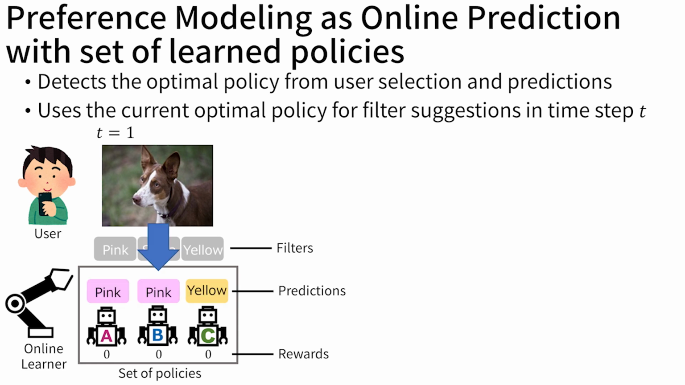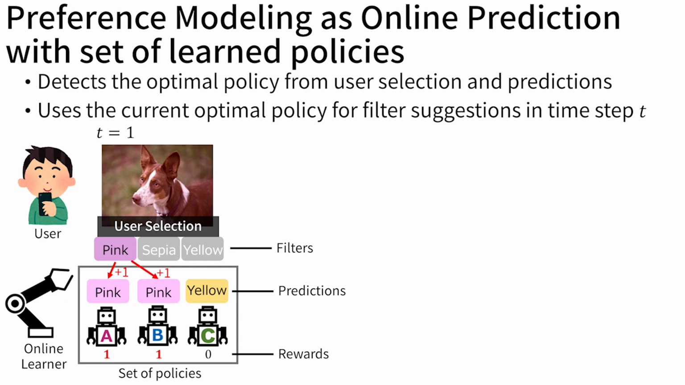First, our online learner receives an image for filter selection. Each policy predicts a suitable filter for the given image. The user then selects a filter from candidates for the image. The online learner can access the user's selection. In this example, the user selects the pink filter from 3 candidates for the dog image.